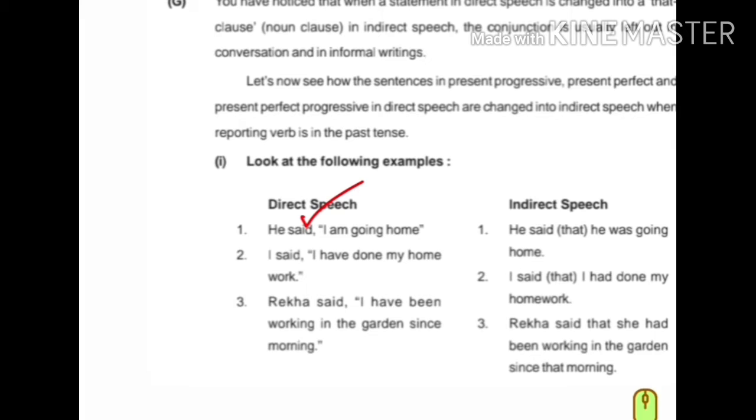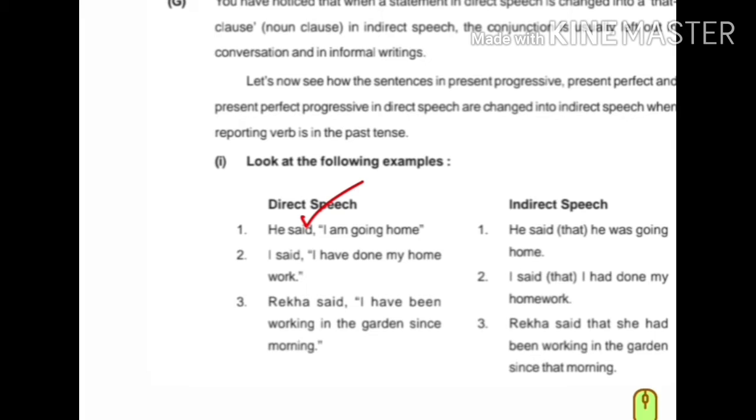He said that I became he, and am became was. So he said that he was going home.